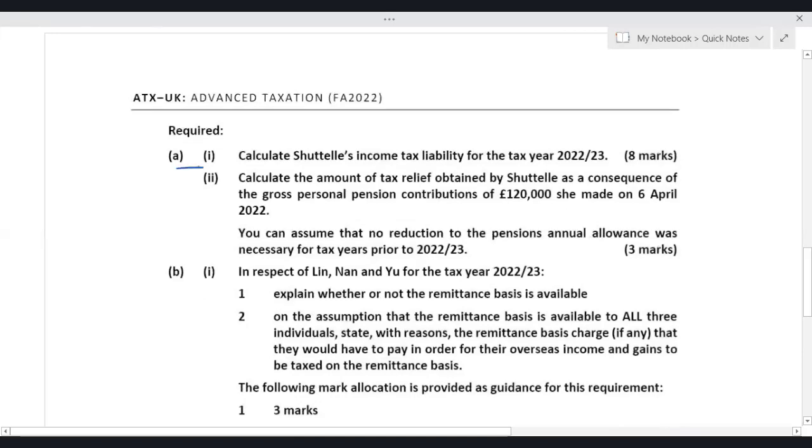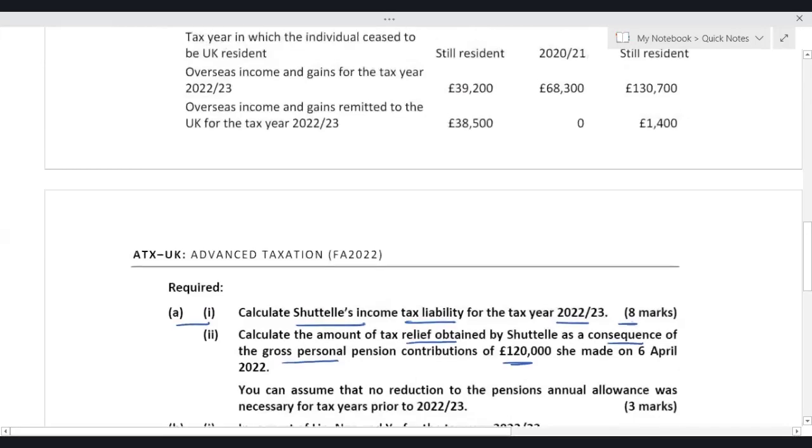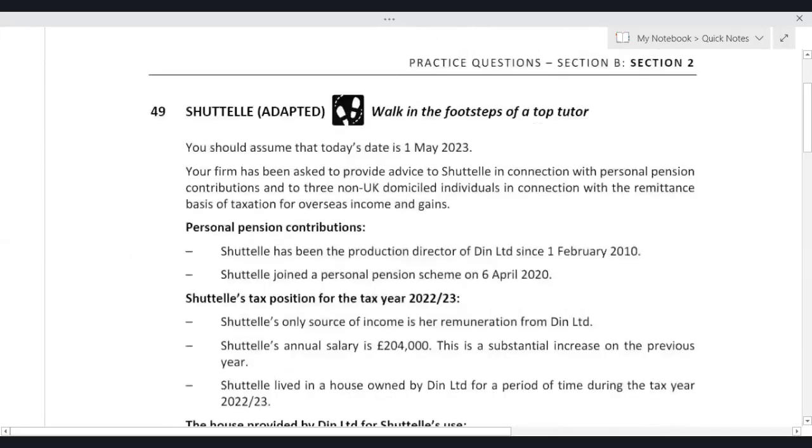All. Requirement A1. Calculate Shuttle's income tax liability for the tax year 22-23, 8 marks. We need to calculate income tax liability. Then A2 says calculate the amount of tax relief obtained by Shuttle as a consequence of the gross personal pension contribution 120. We'll see A2 later on. First, let us deal with A1. That is the main thing.